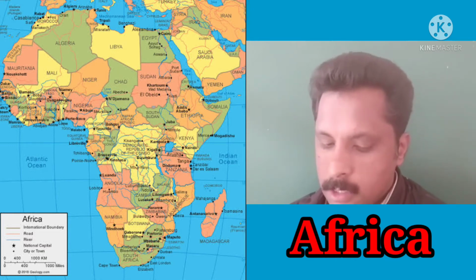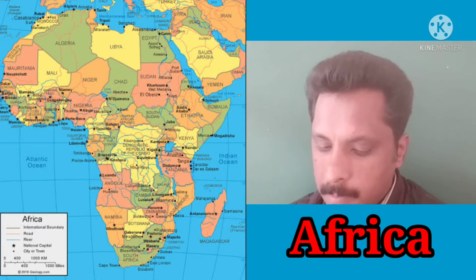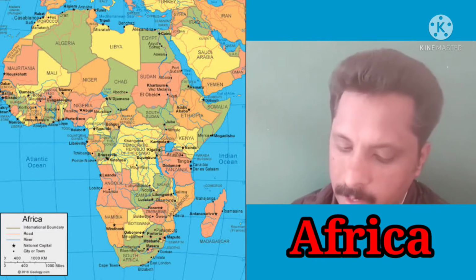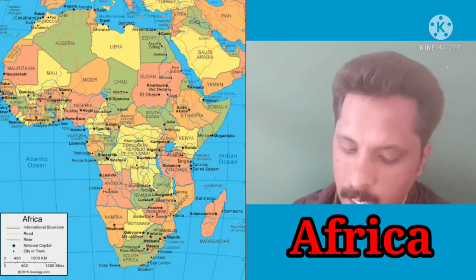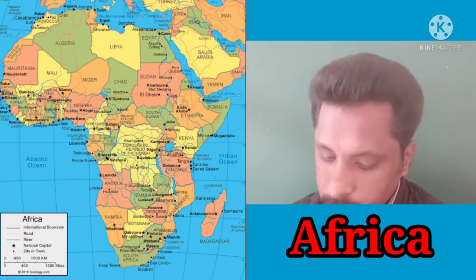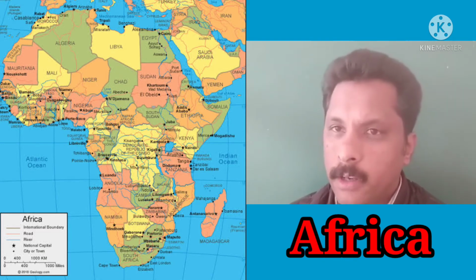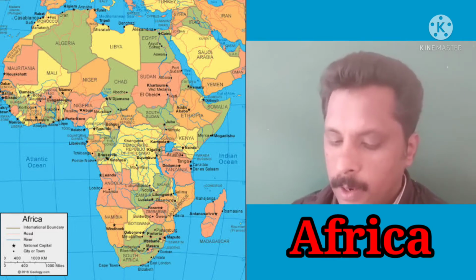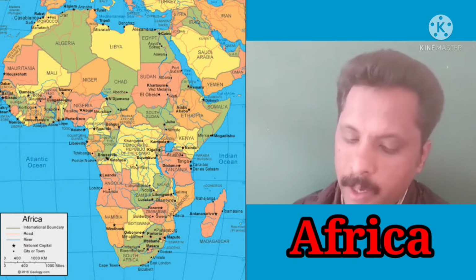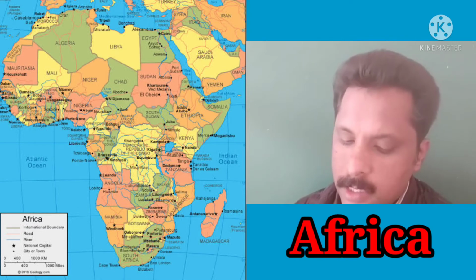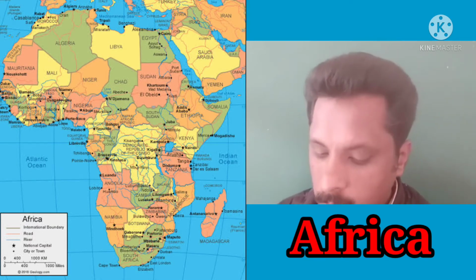The 6 countries of Africa in the north: Barbary States, Morocco, Algeria, Tunisia, Libya and Egypt form a part of the region called the Middle East and North Africa. 6 countries which are located in the north of the continent of Africa. What are the 6 countries? Barbary States, Morocco, Algeria, Tunisia, Libya and Egypt. They formed a group and it is known as the Middle East and North Africa.